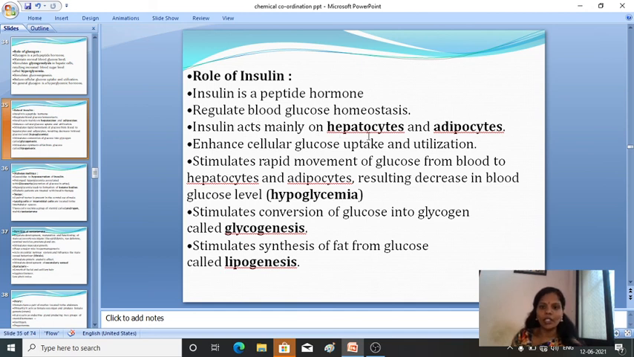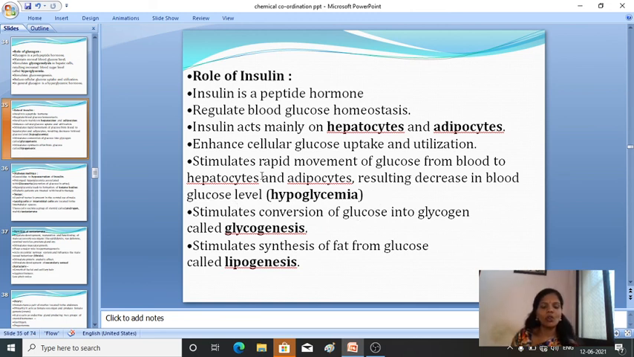Insulin acts mainly on hepatocytes and adipocytes, the hepatic cells and adipose cells. It enhances the cellular glucose uptake and utilization. It stimulates the rapid movement of glucose from blood into hepatocytes and adipocytes, resulting in a decrease in the blood glucose level, which is hypoglycemia. An increase in blood glucose level is known as hyperglycemia.